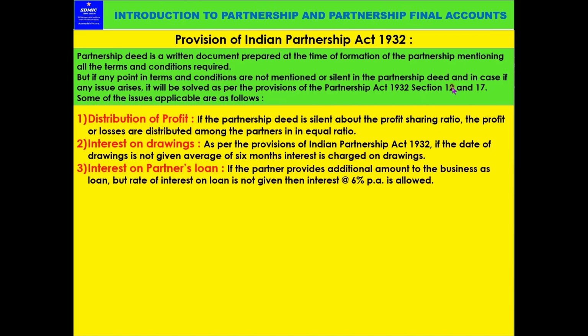Then interest on partner's loan. If the partner provides additional amount to the business as loan, but the rate of interest on loan is not given, then interest at the rate of 6% per annum is allowed.